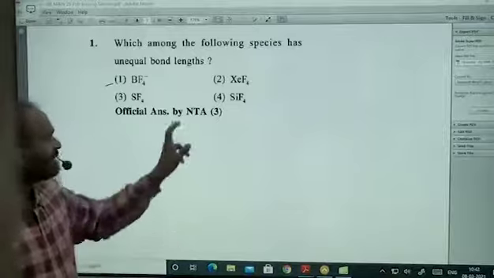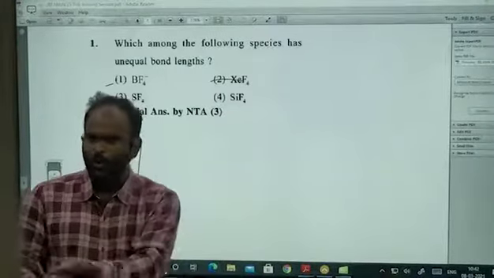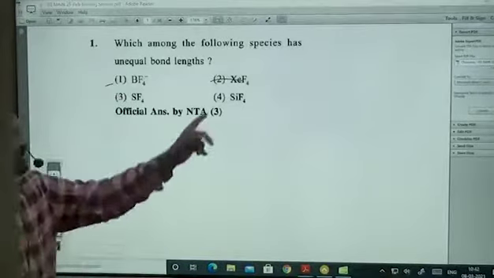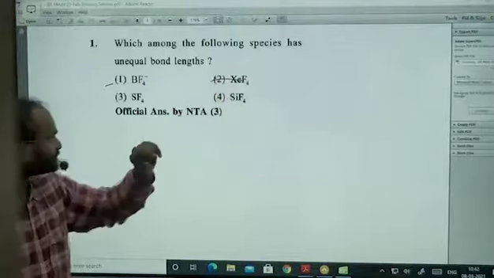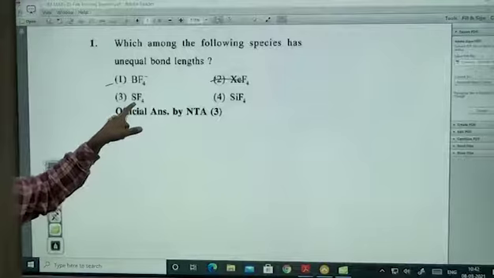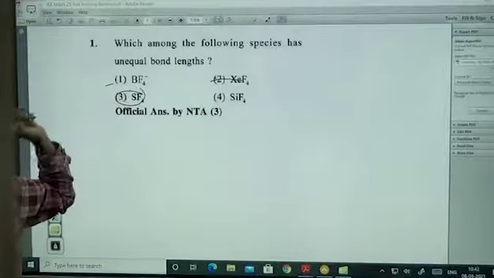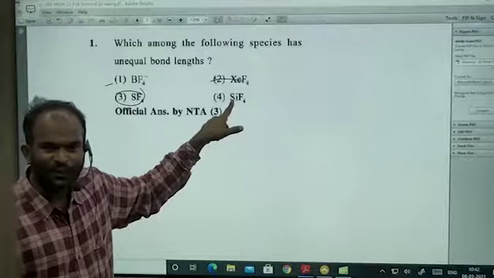sp3 hybridization. XeF4 has a square planar structure, 4 bond pairs and 2 lone pairs, absolutely square planar. Now here the bond angles are 90 degrees and all of them are present on the same plane. SF4 molecule, 4 bond pairs, 1 lone pair, seesaw. This is the answer. SiF4, tetrahedral. Whenever you look at SiF4, what do you have to remember?